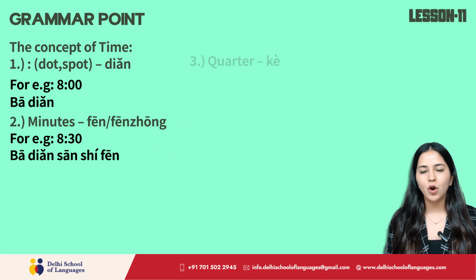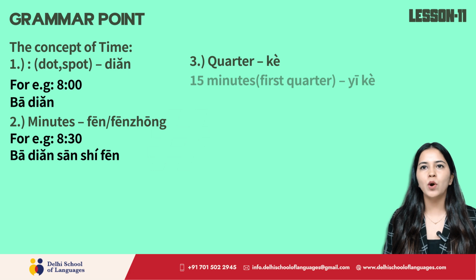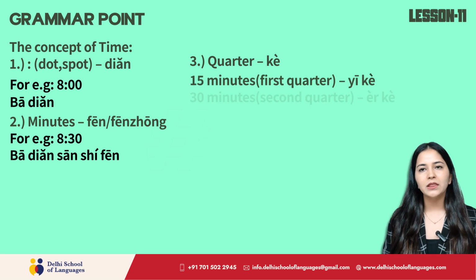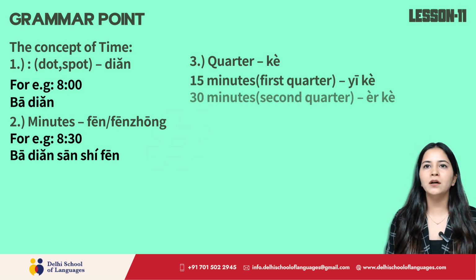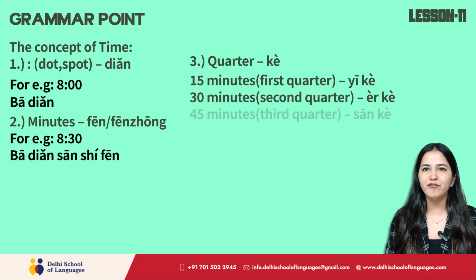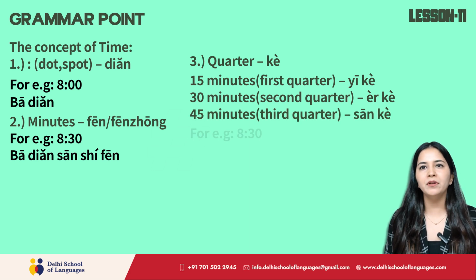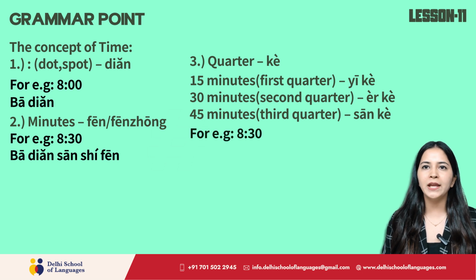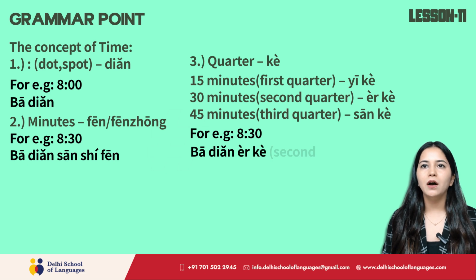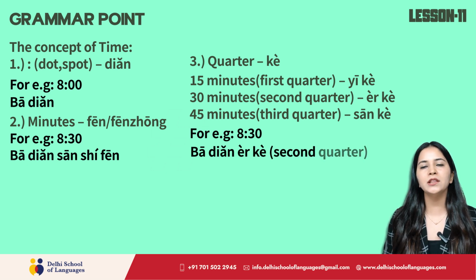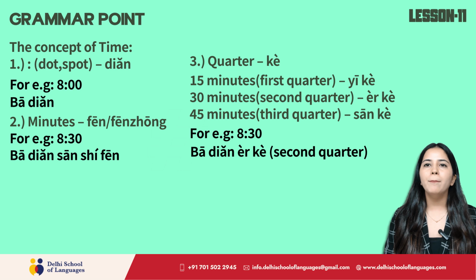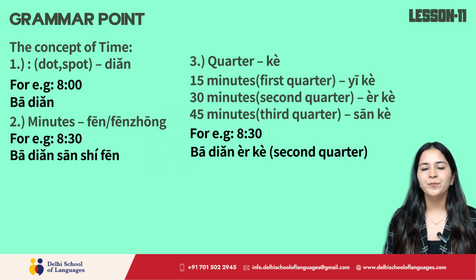Next point, quarter, kh. 15 minutes, first quarter, kh. 30 minutes, second quarter, kh. 45 minutes, third quarter, san kh. For example, 8:30, 8 pa dots tien 30 second quarter kh. So 8:30 in the form of quarter will be pa tien kh.